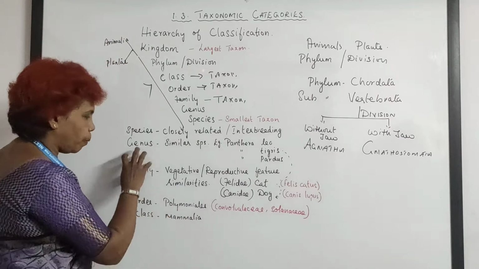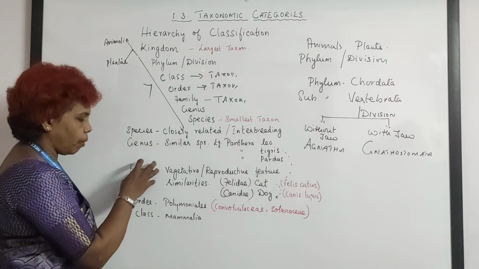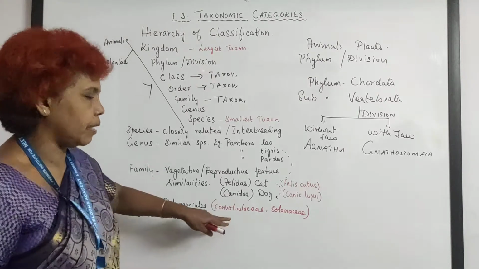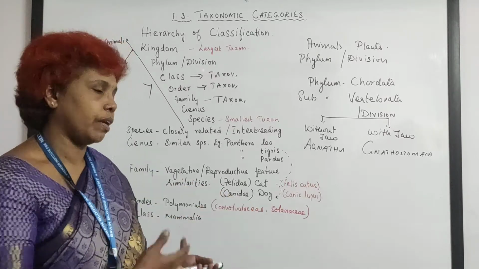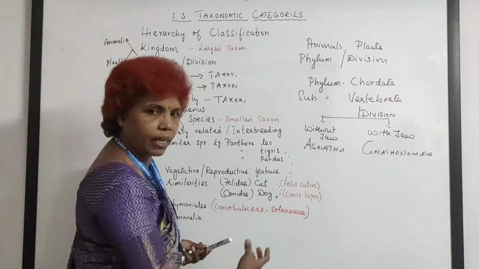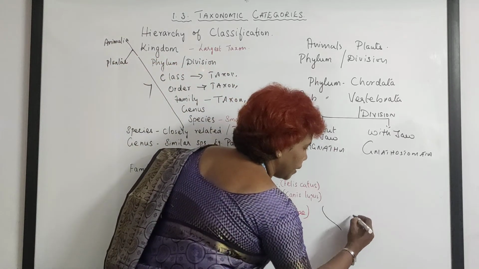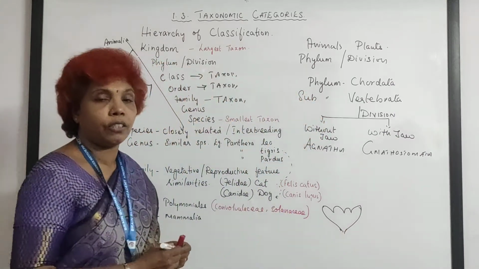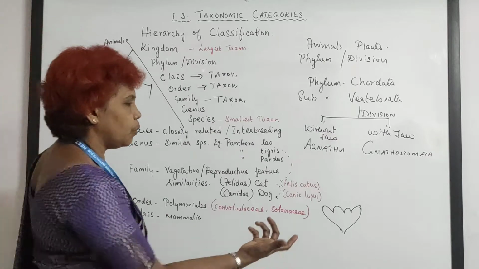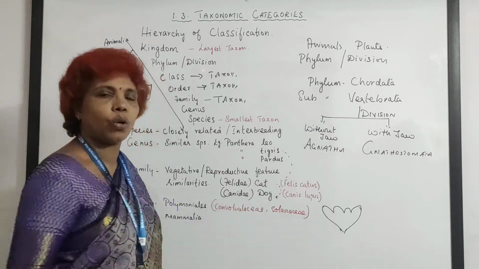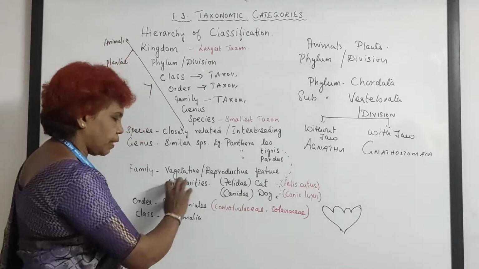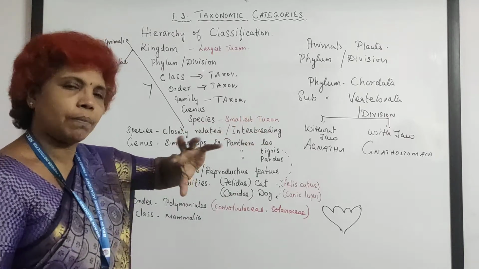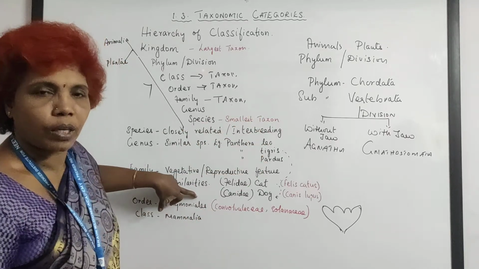And a group of similar families collectively forms an order. For example, Convolvulaceae and Solanaceae. When you see any plant belonging to this category, it will have an infundibular corolla, like a funnel-shaped corolla. It's a very common feature you can observe in Convolvulaceae and Solanaceae. So these two are placed under Polemoniales. Some variation will be there, but some similarities will be there, coming under Polemoniales.